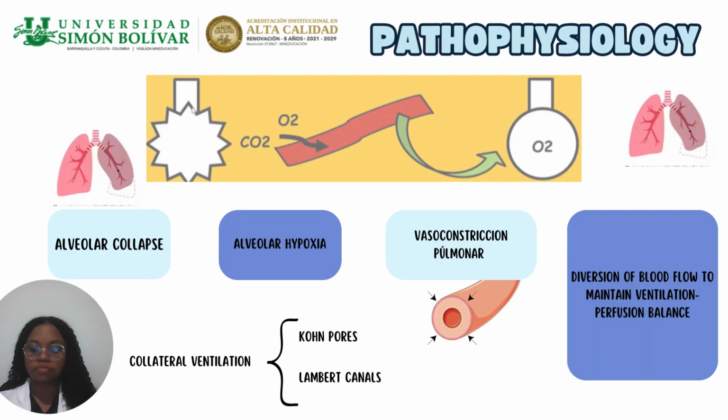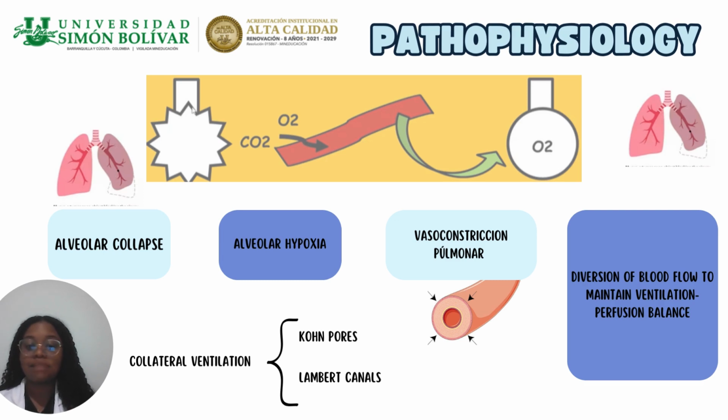Well, now I talk about the pathophysiology of obstructive atelectasis, as it is the most common. This obstruction prevents the passage of oxygen and the exit of carbon dioxide through the bronchi, in turn from the alveoli and into the bloodstream. So, in this case, the alveoli are in charge of gas exchange. Since the bronchi are obstructed, there is no exit of carbon dioxide. That carbon dioxide returns to the alveoli, which is what is known as alveolar reabsorption.